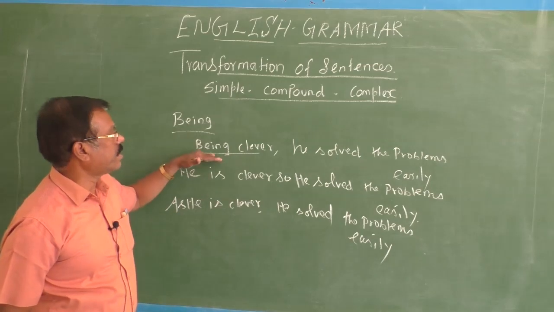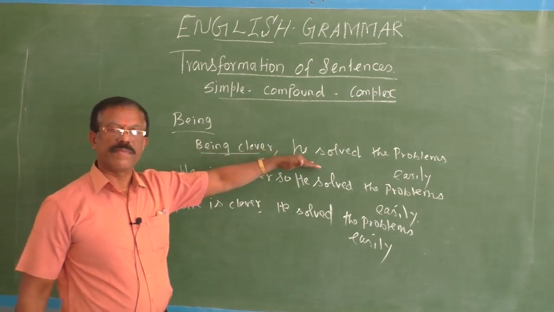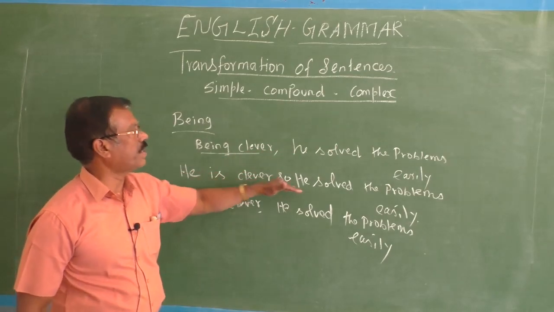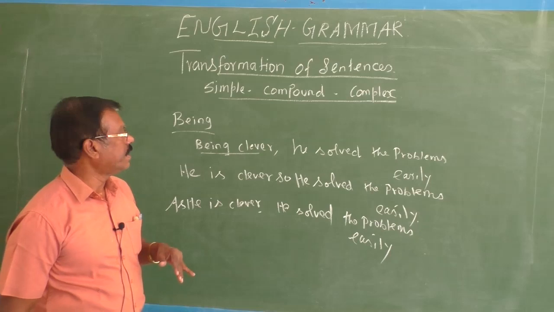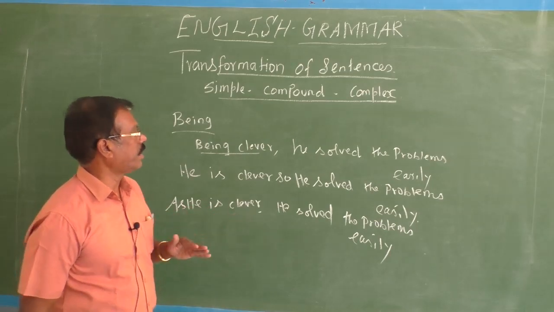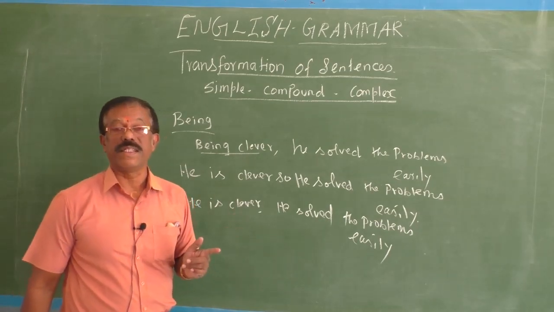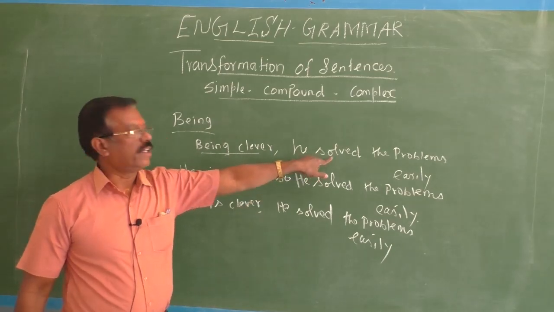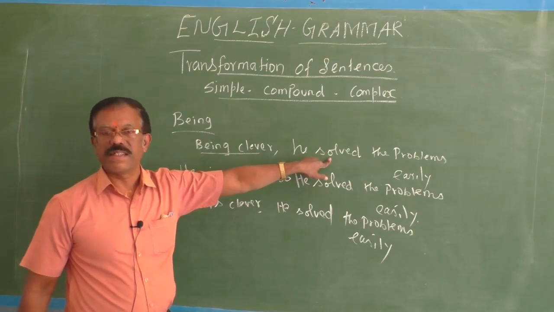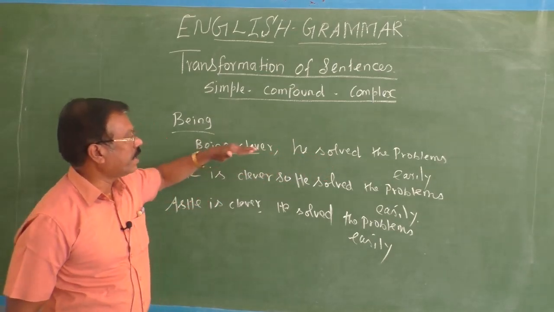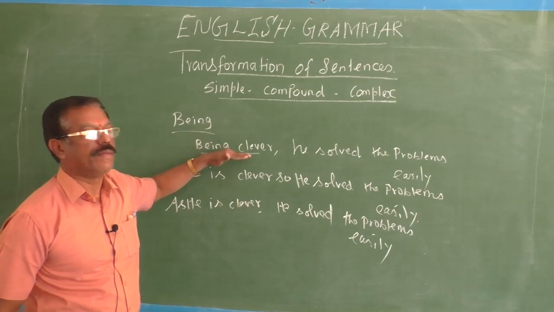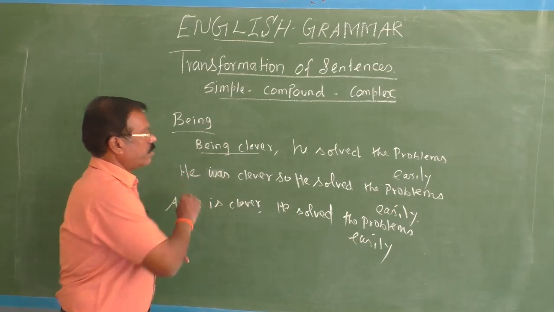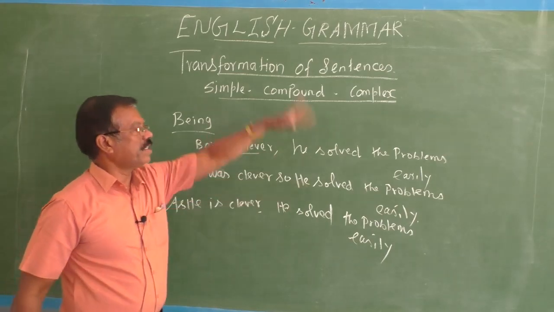Now see the simple sentence: Being clever, he solved the problems easily. The simple sentence changed into a compound sentence: He is clever, so he solved the problems easily. But one thing here you have to notice. What is it? I would like to say, "solved". Here it is a finite verb, and the finite verb is in the past tense. Okay, children? Then you have to use the corresponding past form of the verb. Instead of "is", you can use "was". Now see, he was clever, so he solved the problems easily.